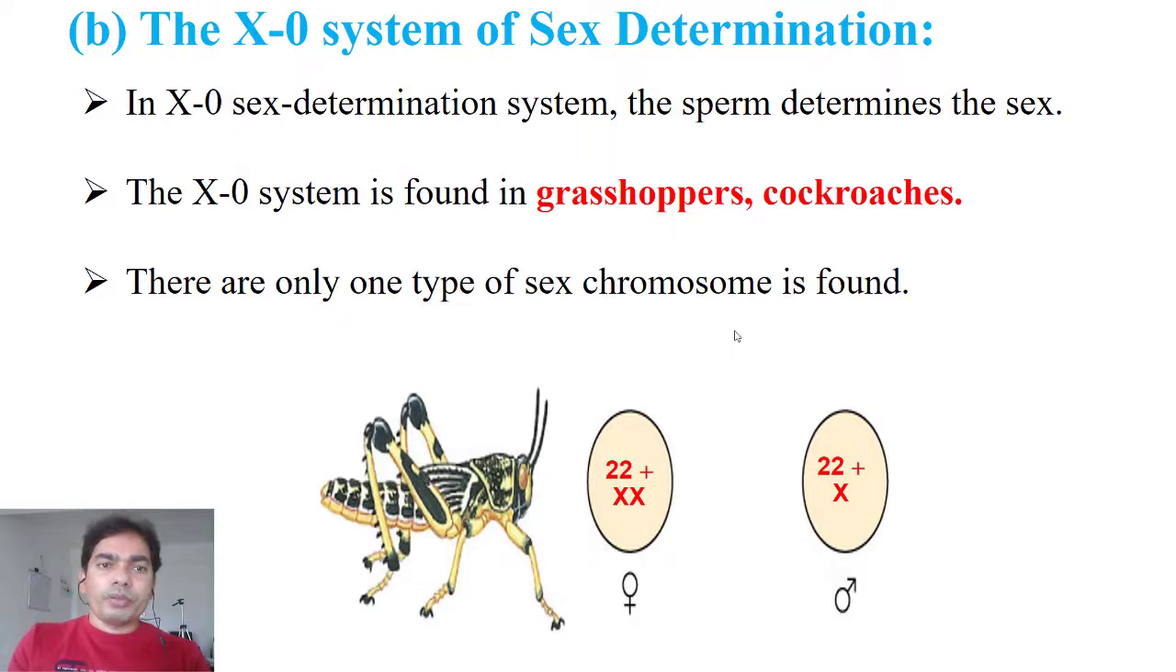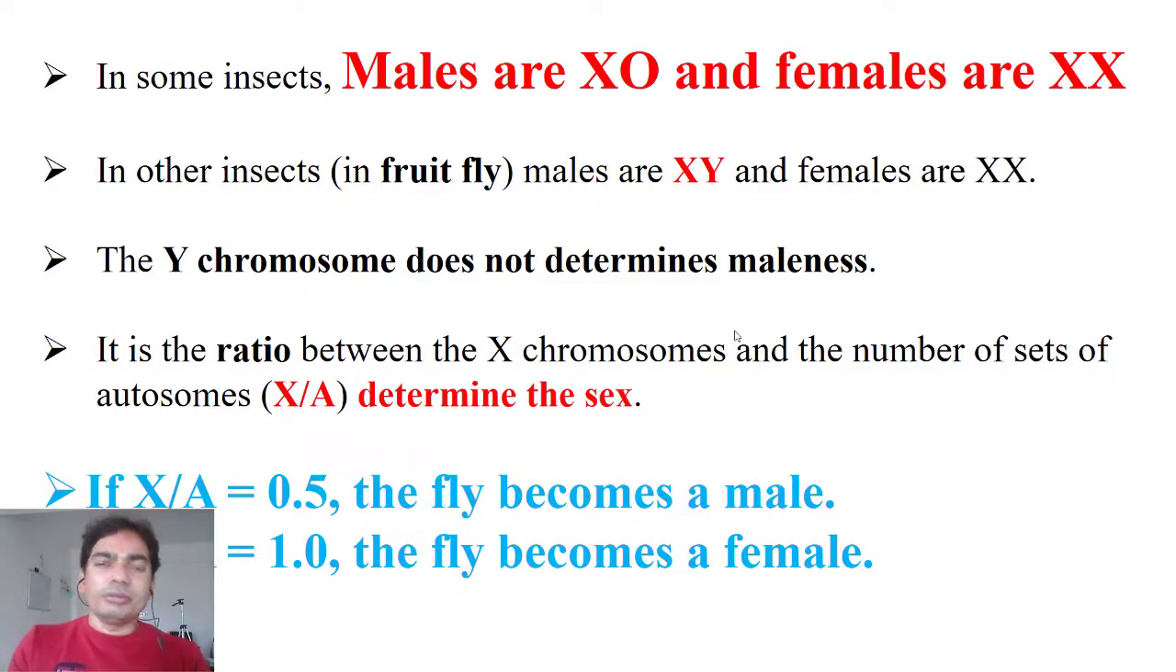And the third one, in which there is a ratio. Males are X0 and females are XX, right? Also, the ratio of X chromosomes to autosomes determines maleness or femaleness. If it is 0.5, then that is male. If it is 1, that is female.